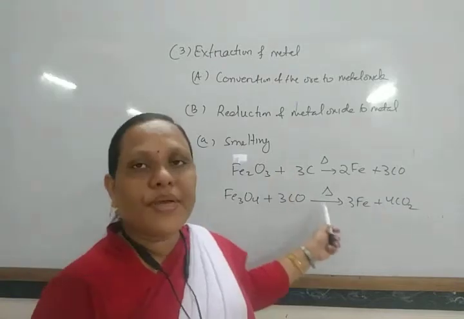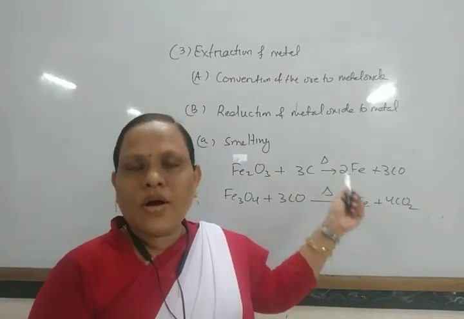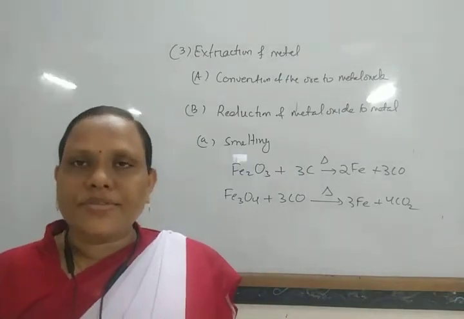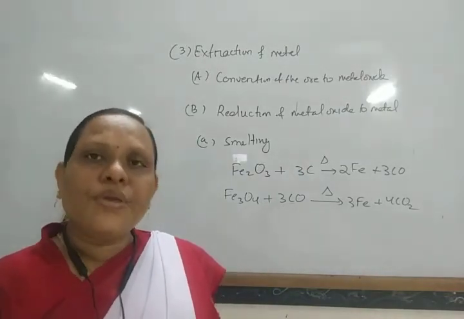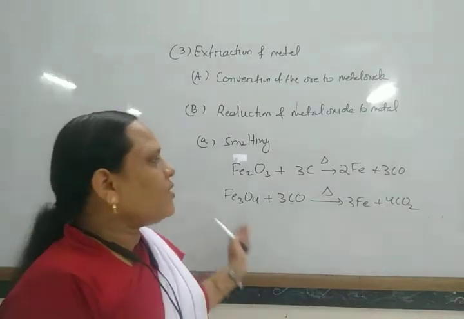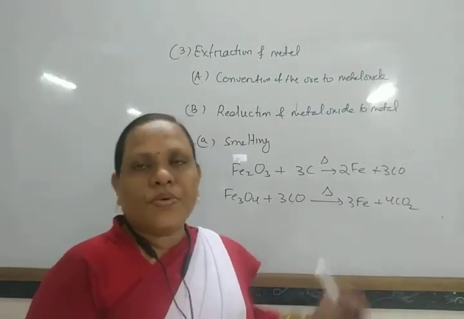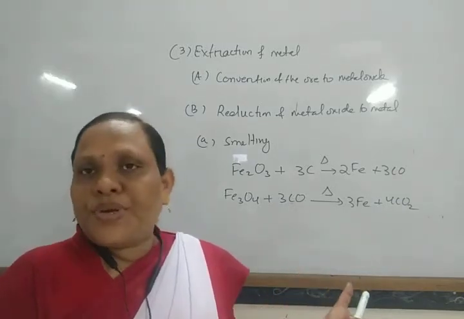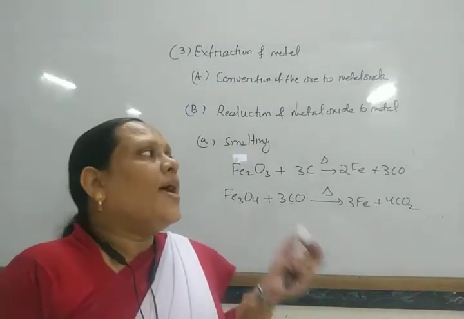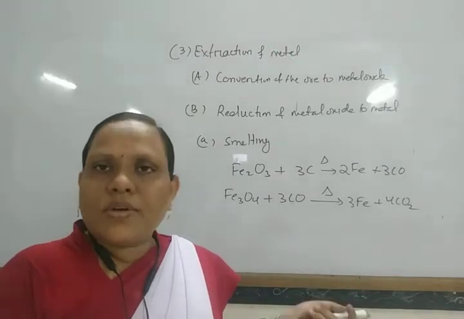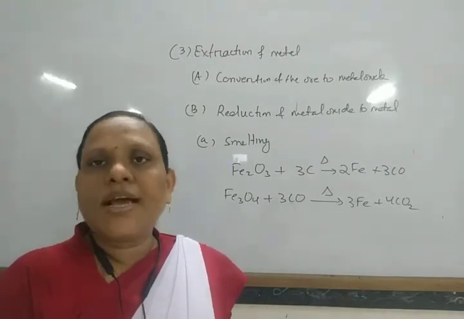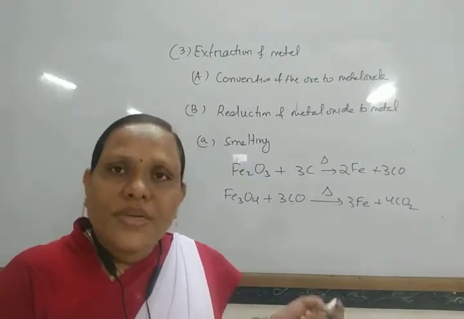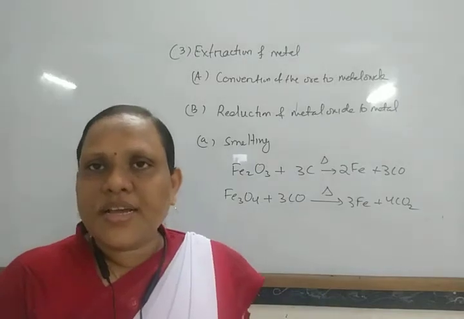During the smelting process, the metal oxide is mixed with carbon, coke or charcoal, and some additional substance, which is used to remove the other impurities present in the ore. While concentrating the ore, all earthy impurities are not clearly removed, and calcination or roasting also leaves some impurities. To remove these impurities, some additional substance is used.